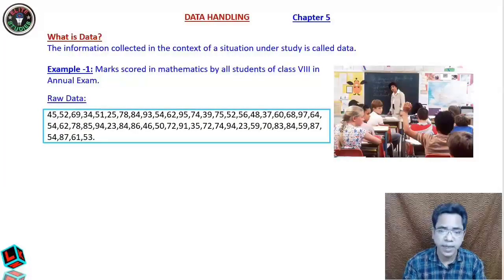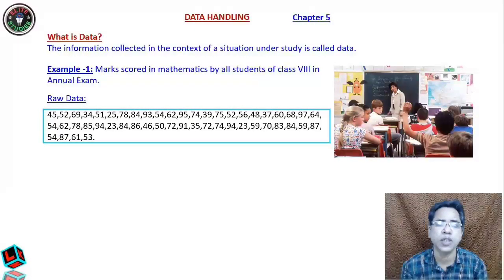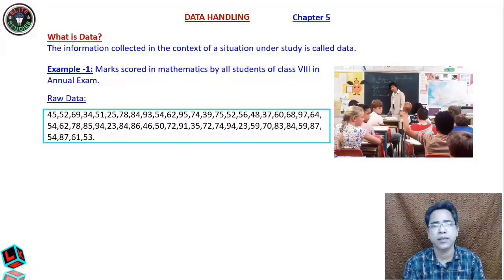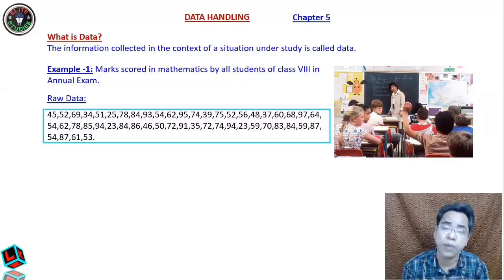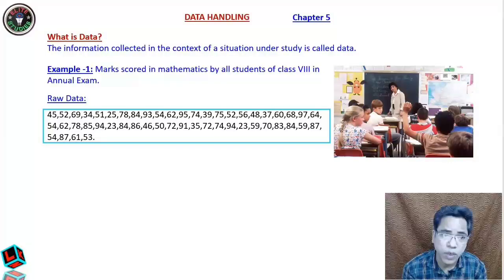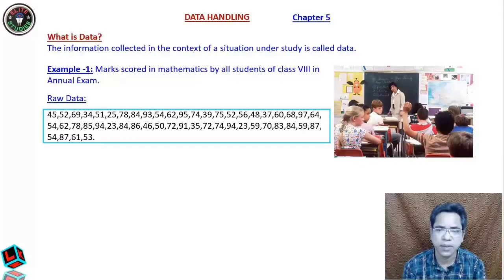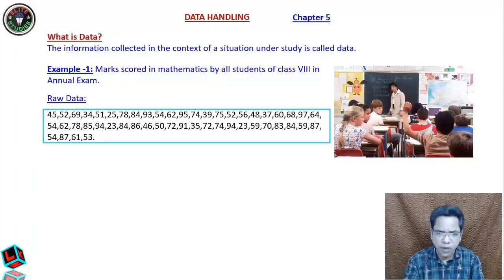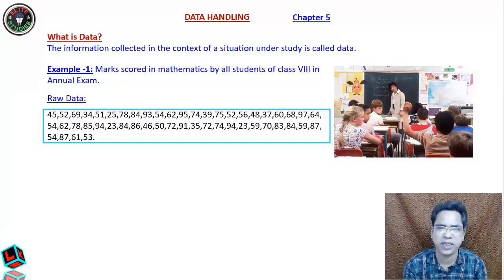Before arranging, let us have some more questions on this data. If you are asked what is the minimum marks obtained by any student, or how many students got more than 75 in this exam, or how many students got less than 40 in this exam, collecting such things from this raw data is very time consuming and boring. So what is the solution?